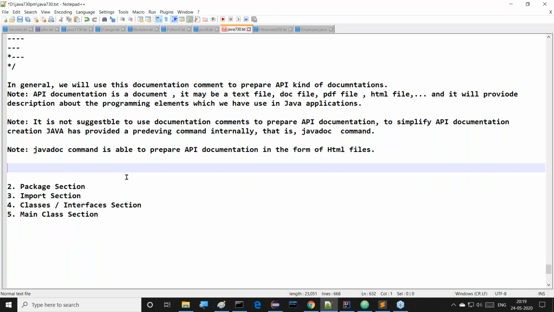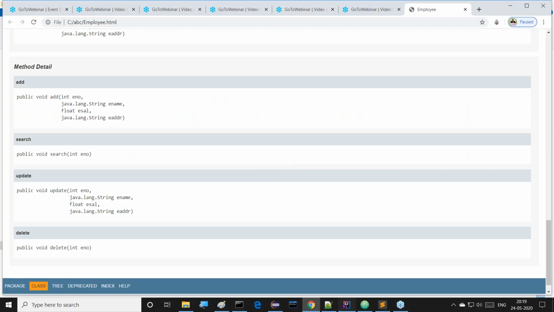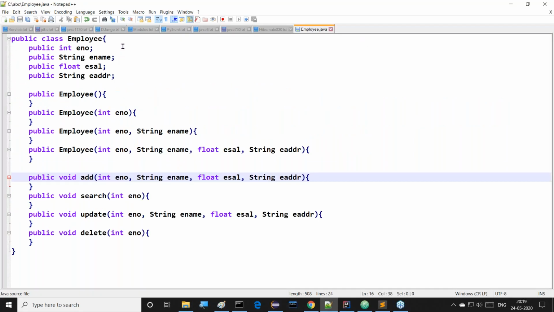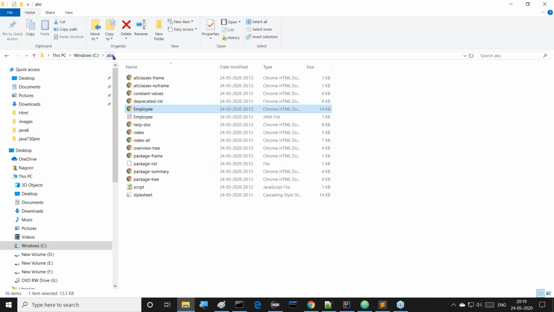Next, after completion of this, if you observe this API documentation, I have taken one example. What was that example I prepared? All of you observe this clearly. The Employee.java file I prepared. I have taken a normal text file where I prepared public class Employee, public int eno, public String ename. Like this, we can prepare variables, constructors and methods. All these things I prepared. And I saved this Java file under C:/ABC location, the Employee.java file I prepared.